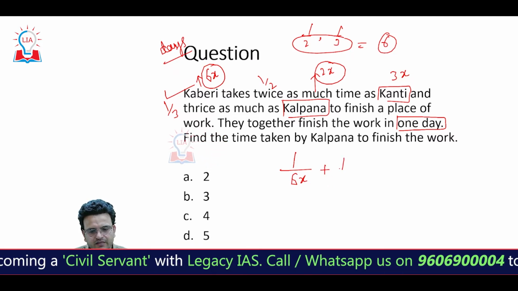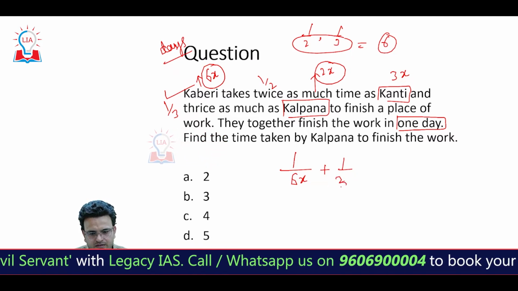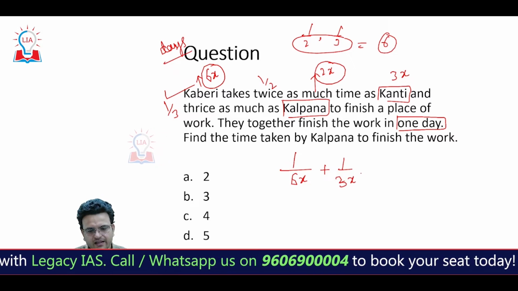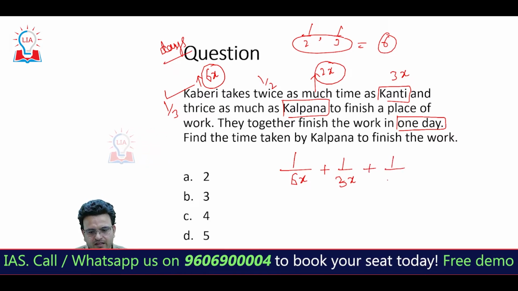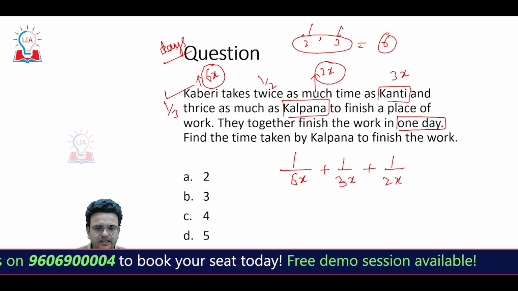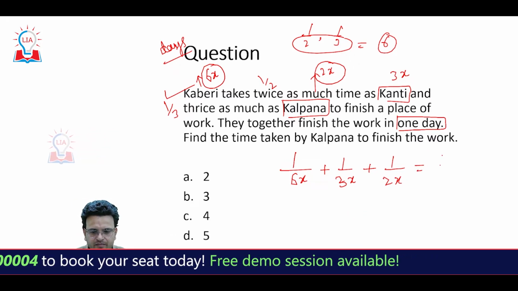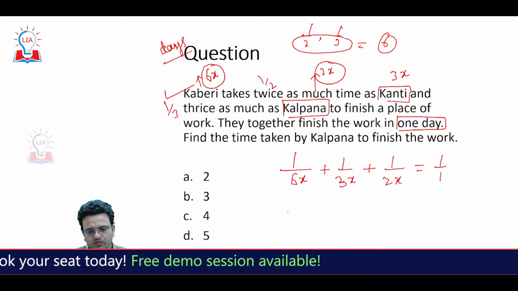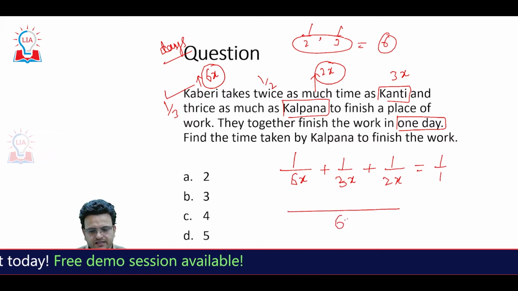Kanti's one day work will be 1 upon 3x, and Kalpana's one day work will be 1 upon 2x. And all of them together complete the work in one day, that will be 1 upon 1. Now we can take the LCM 6x.